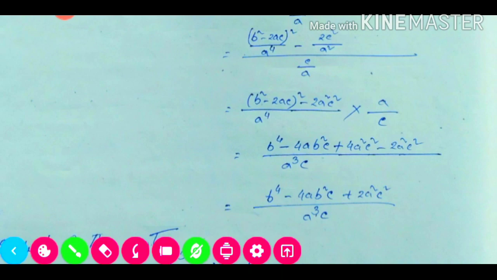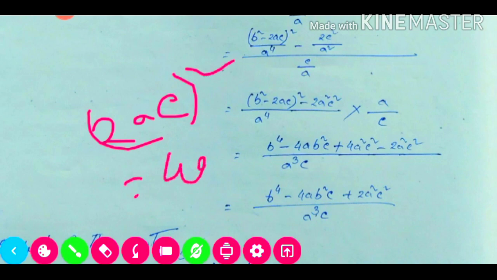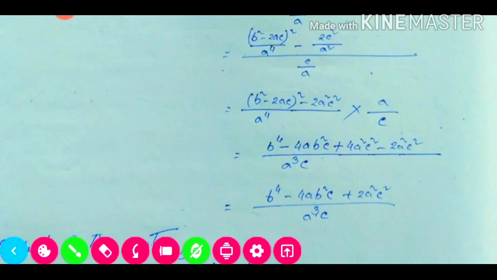So we are getting our 4ab²c plus our b², so (2ac)² is our b², so it will be our 4a²c². So we are getting here 4a²c² minus this one, minus 2a²c². So plus 4a²c² and minus 2a²c² are like terms, so it will be plus 2a²c².